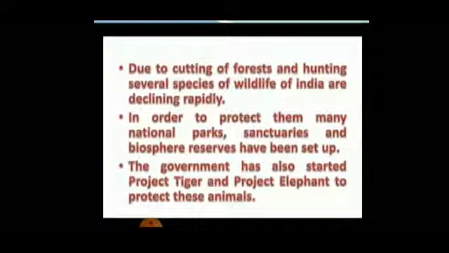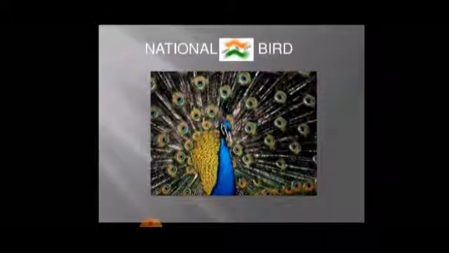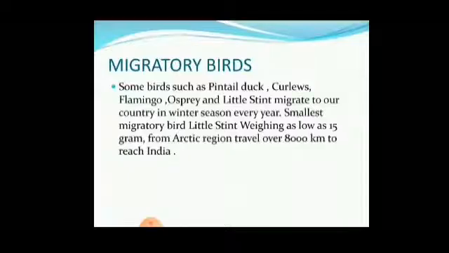Due to cutting of forest and hunting, several species of wildlife of India are declining rapidly. In order to protect them, many national parks, sanctuaries and biosphere reserves have been set up. The government has also started Project Tiger and Project Elephant to protect these animals. Peacock is a national bird. Migratory birds.